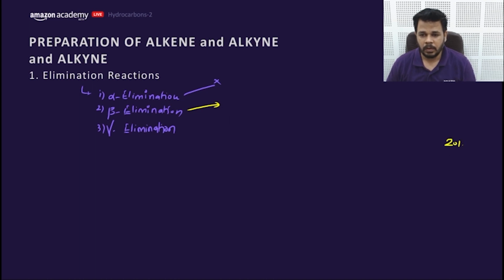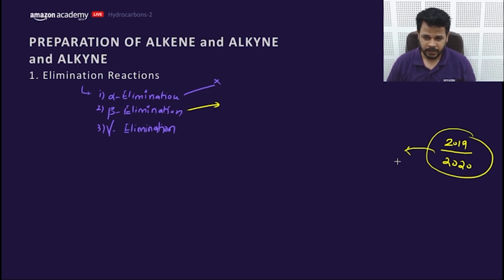If you look at all the papers of 2020 and 2019, there are very important topics which are asked regularly. One is reaction of alkene and alkyne with HBr. The second is Br2, that means electrophilic addition.